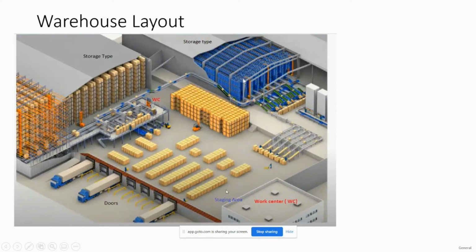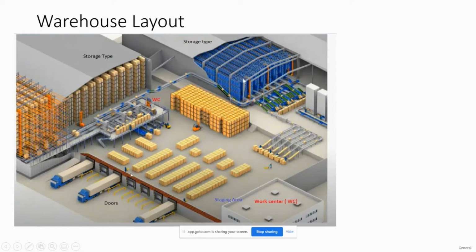The more rigorous quality inspection, like chemical tests or other activities, we take to the quality inspection areas. So there are two things that we generally perform. When we unload the materials, these are the doors where the trucks arrive and unload, and this is the area where we do the staging. That is the inbound staging. Inbound means we are receiving the material and keeping it in this particular dedicated area in the warehouse for some time.